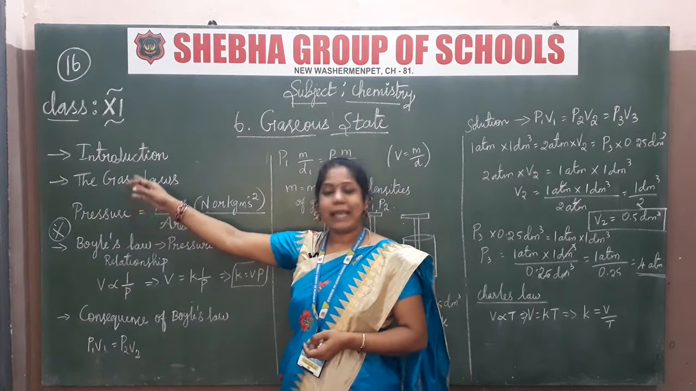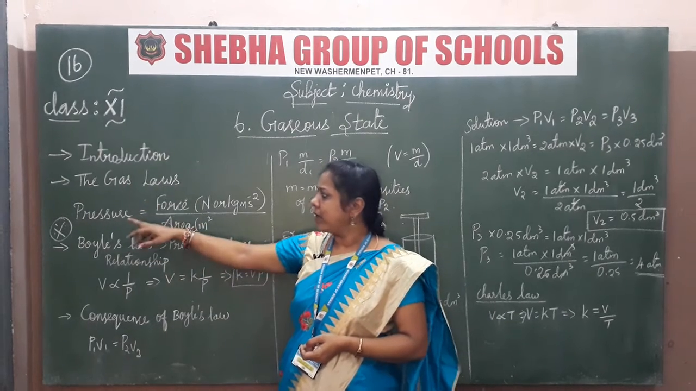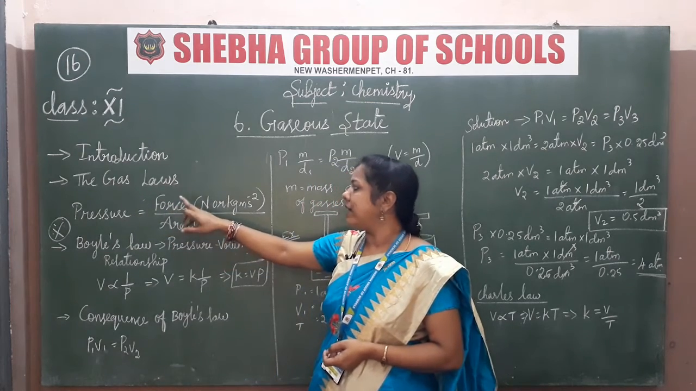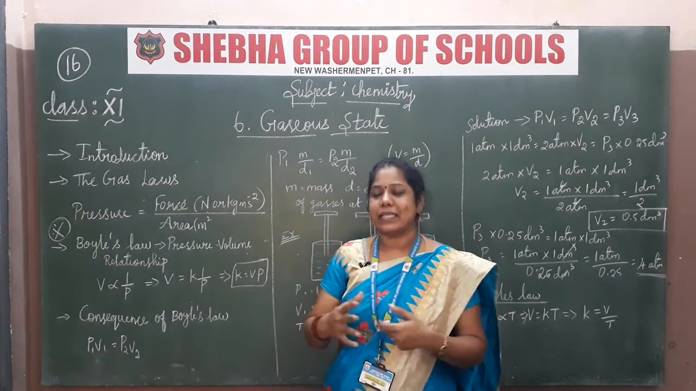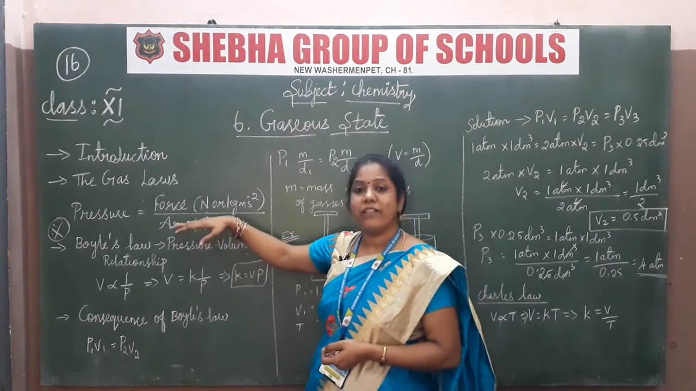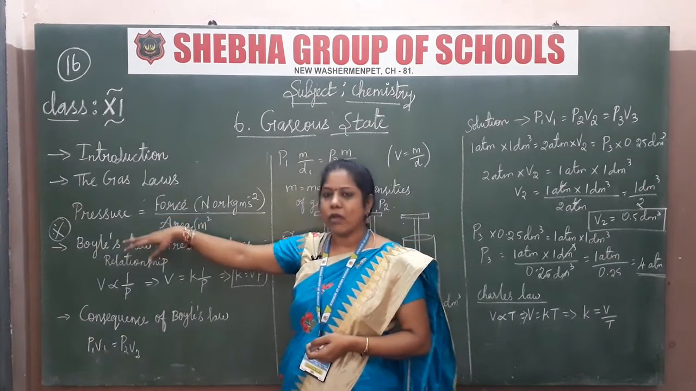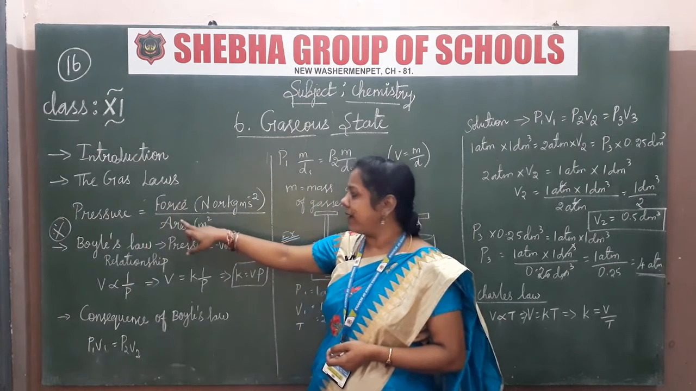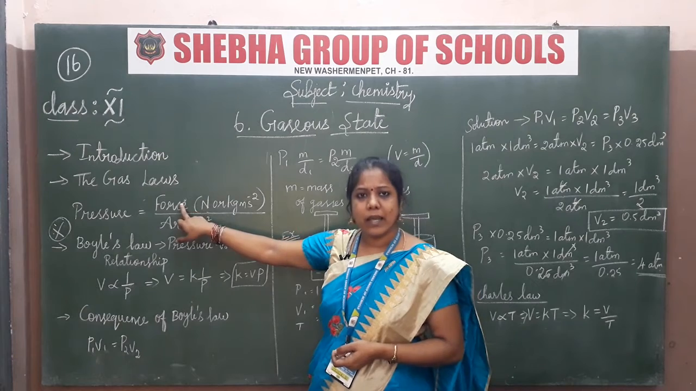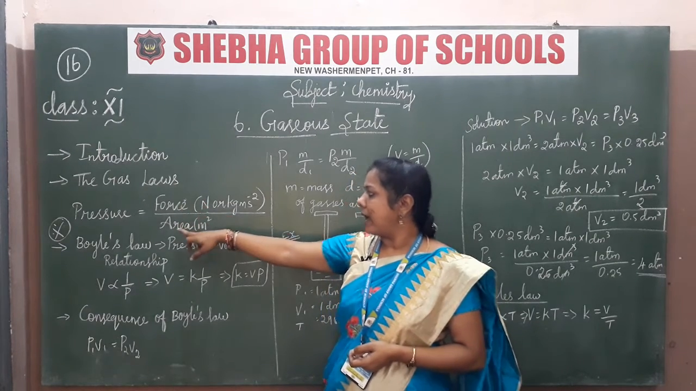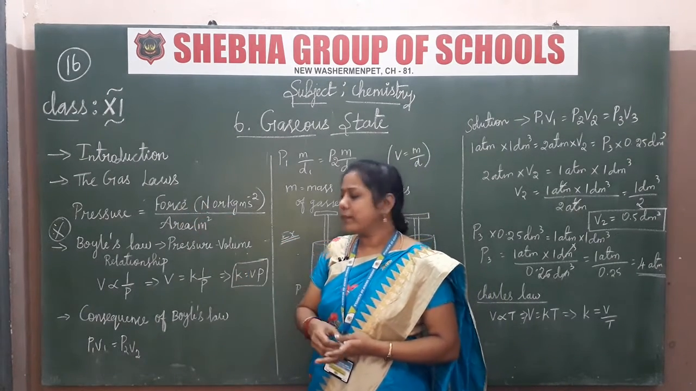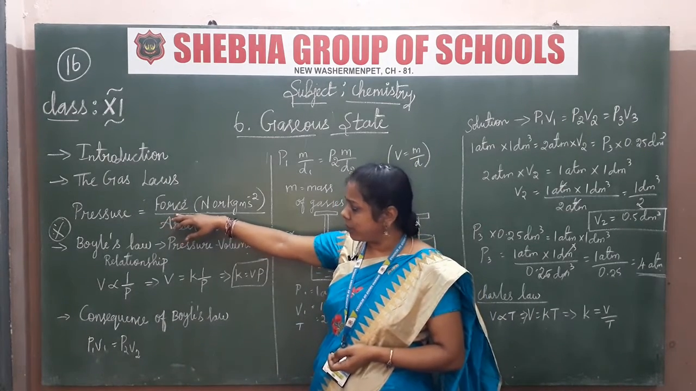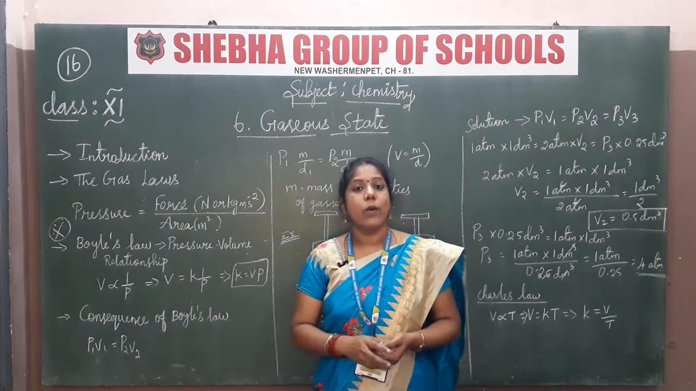Okay. So the gas law explains pressure, which is force divided by the area of the gas for that particular force. So this is the gas law. You have to notice that pressure is equal to force by area. In this, the unit of force is Newton and area is denoted by m square.